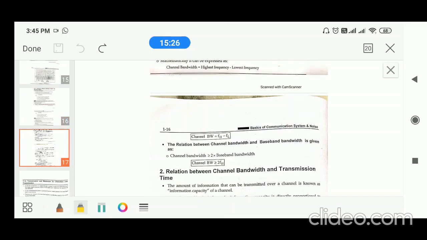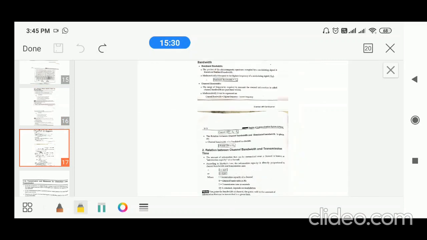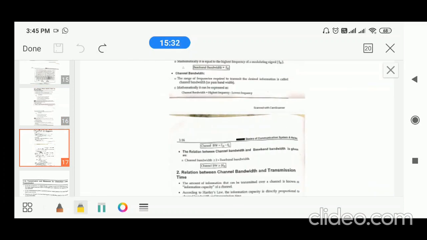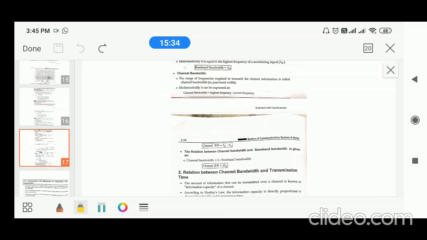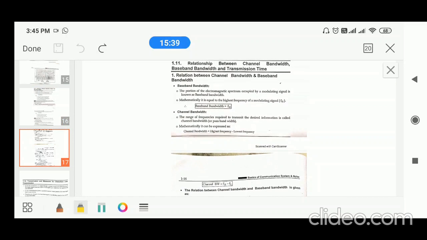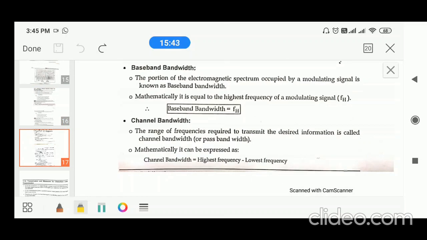Next, bandwidth. What is bandwidth? There are different definitions for bandwidth. Actually, bandwidths are of two types: baseband bandwidth and channel bandwidth.